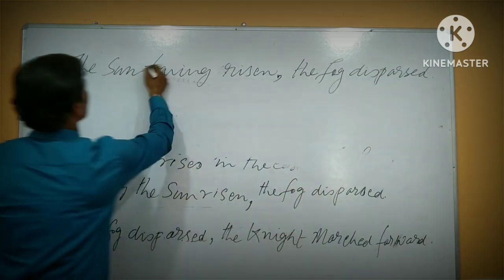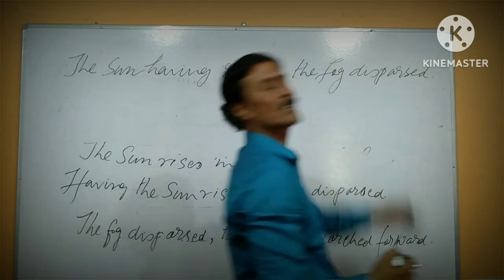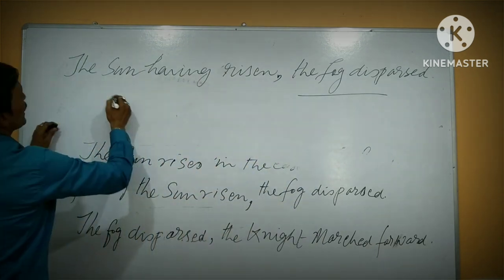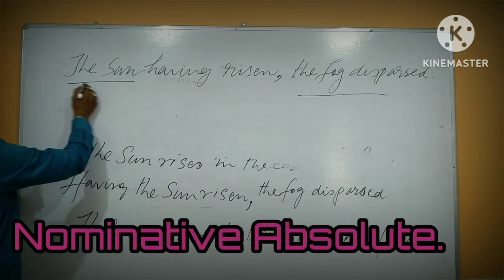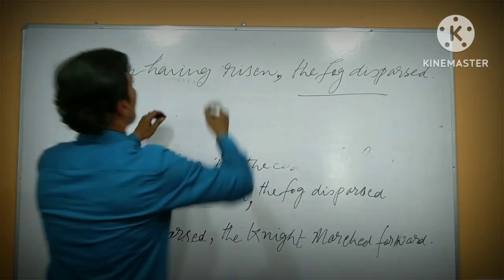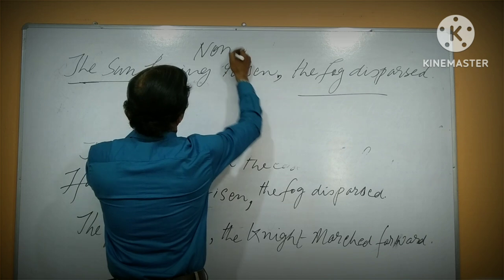Okay, so here, the sun having risen, the fog dispersed, is a nominative absolute. This is the first subject, the sun, and in this way it is called a nominative absolute.